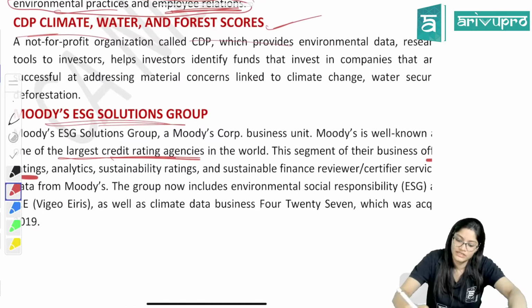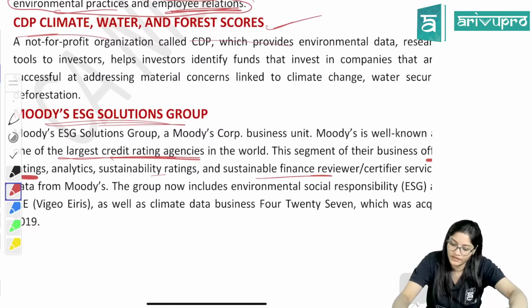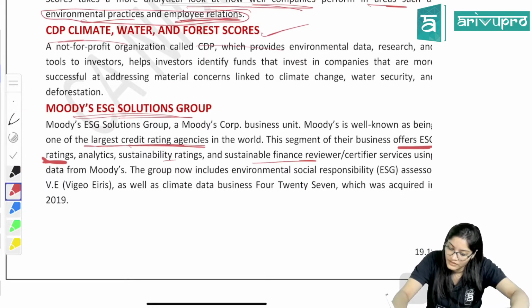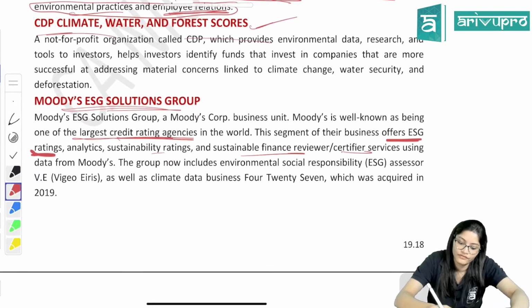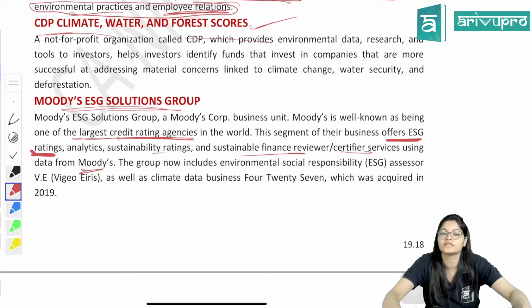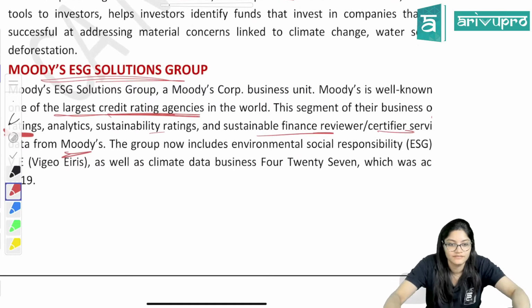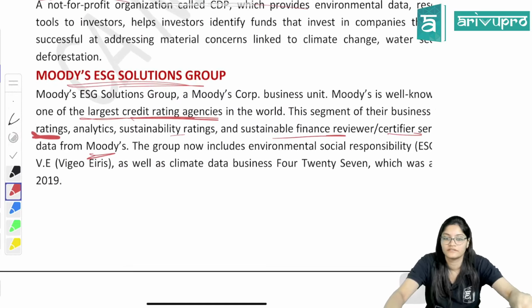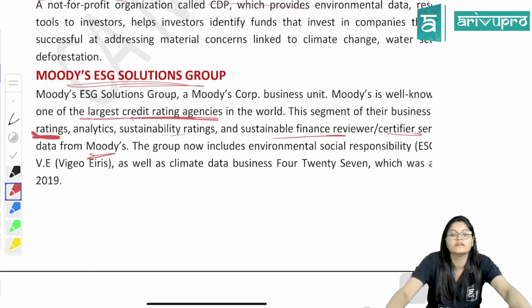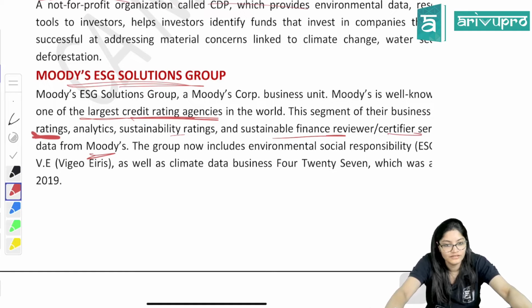Analytics, sustainability rating, sustainable finance review, certified services using data from Moody's. That means they provide all such services, giving analytics, sustainable finance. That means whether money is properly used or not, they provide a certificate for that, right? So Moody's does that.